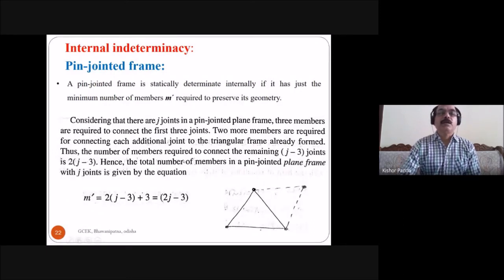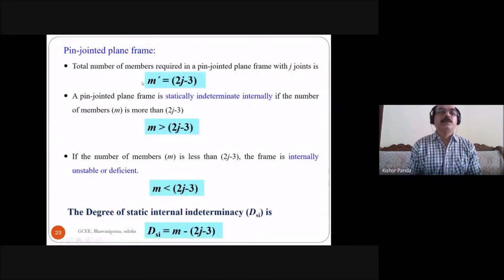In the case of a pin jointed plane frame, the total number of members required in a pin jointed plane frame with J joints is M dash equal to 2J minus 3. So this is called statically determinate.